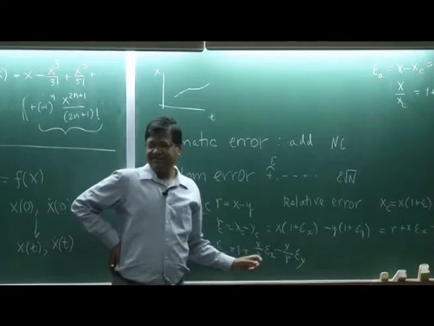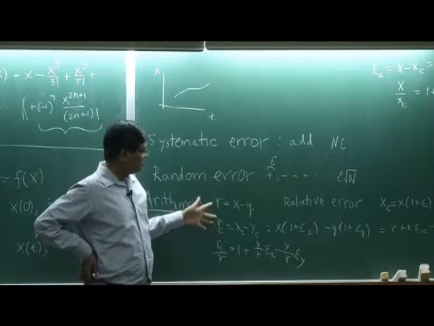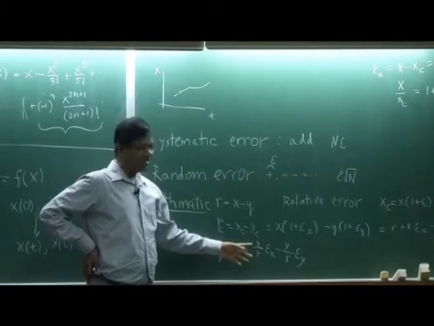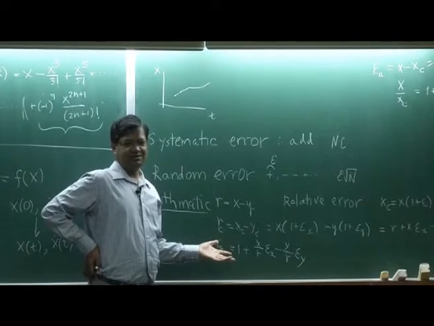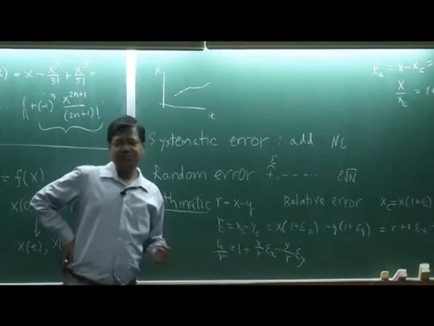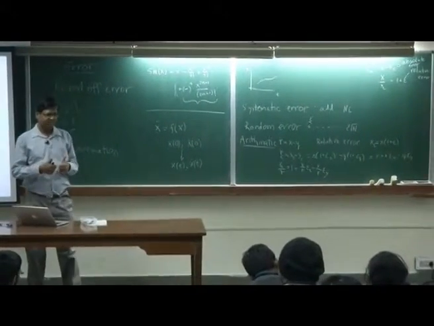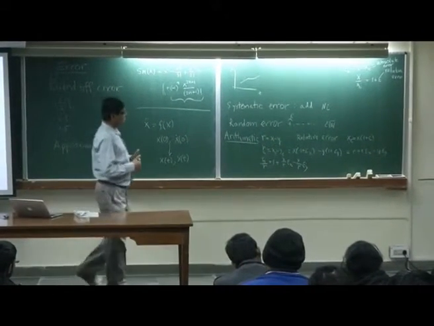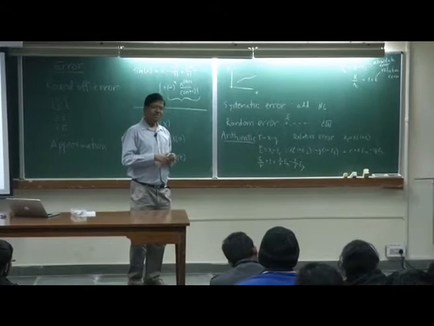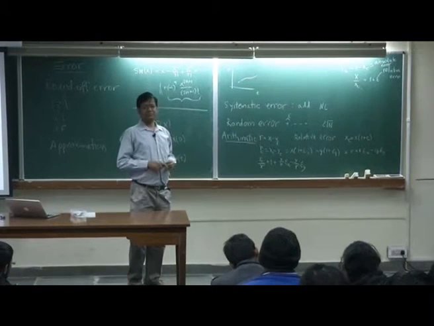In fact, when R equals 0, this should be 0, but this is where the relative error can be very large. I am going to show you an example where I subtract two numbers which are of somewhat the same order, and the relative error is large, and your answer could be very wrong.